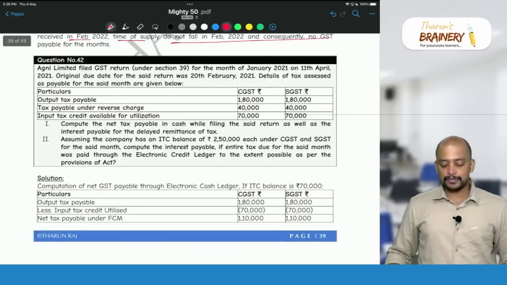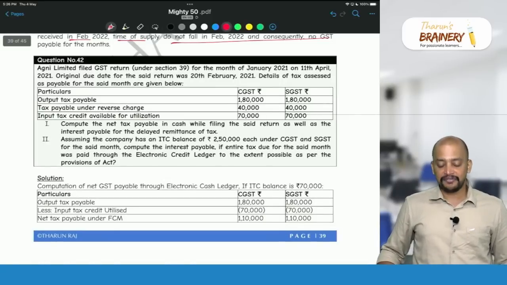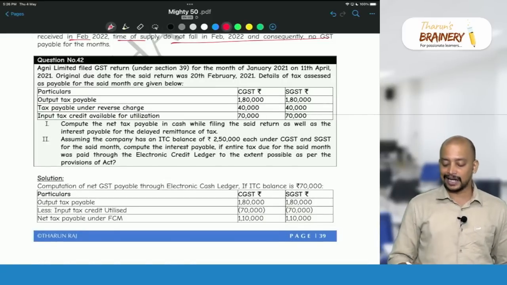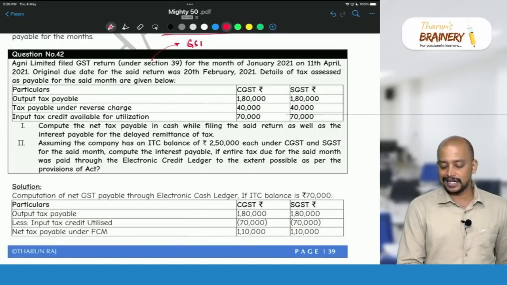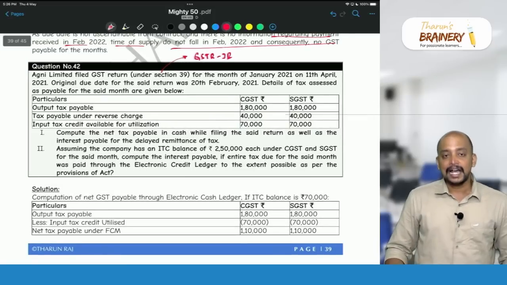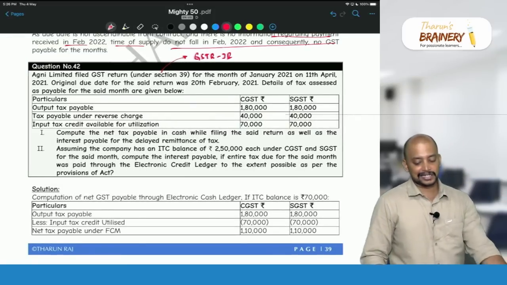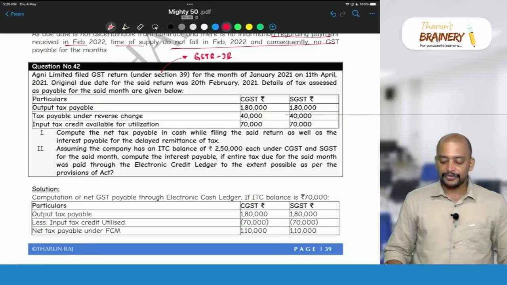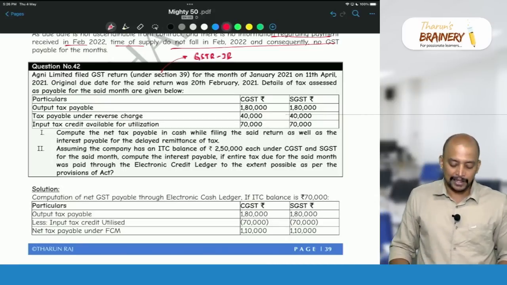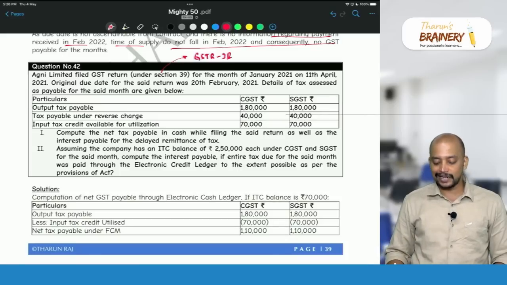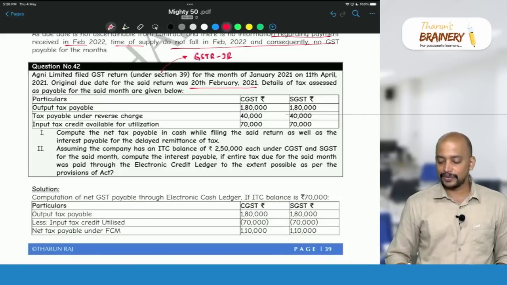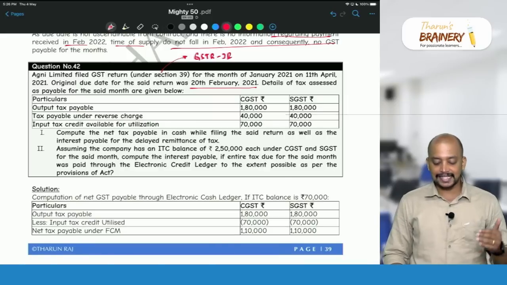Then question number 42: Agni Limited filed GST return under section 39. So what is this section 39 return? Section 39 return is GSTR 3B. Agni Limited filed GST return under section 39, that is GSTR 3B return for the month of January 2021 on 11th April 2021. The original due date for the said return was 20th February 2021, and details of tax assessed as payable for the month are given below.